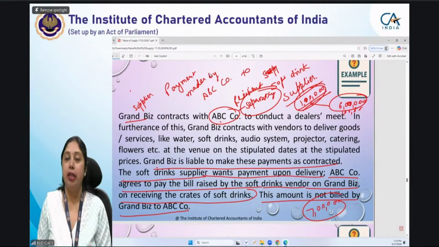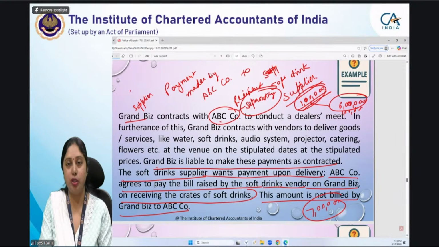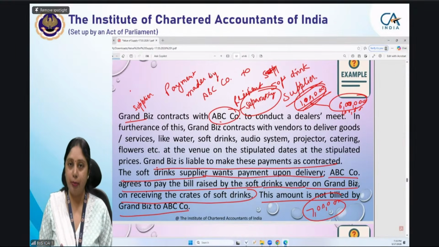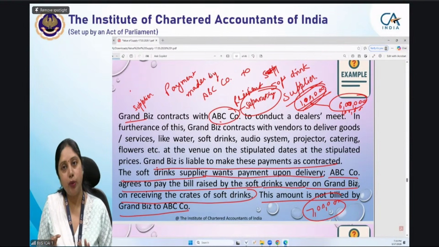One thing, when you are giving it in your answers, in a computational question, suppose this is one of the values given to you, then you have to give the reasoning as: this is the amount which was the obligation of the supplier, but it was incurred by the buyer. If you write only this, that will be sufficient. You need not mention the specific section, subsection and clause.